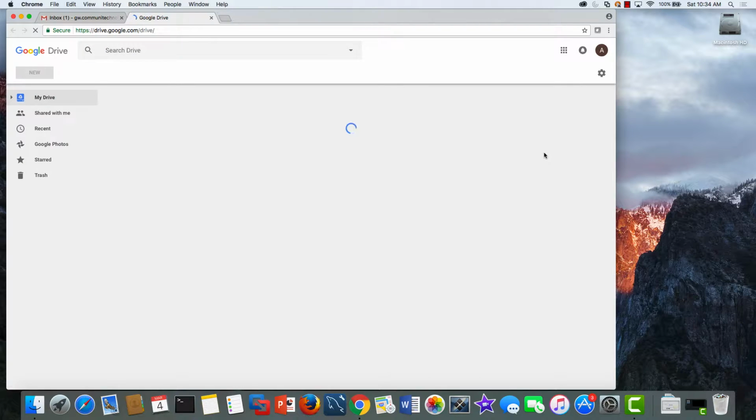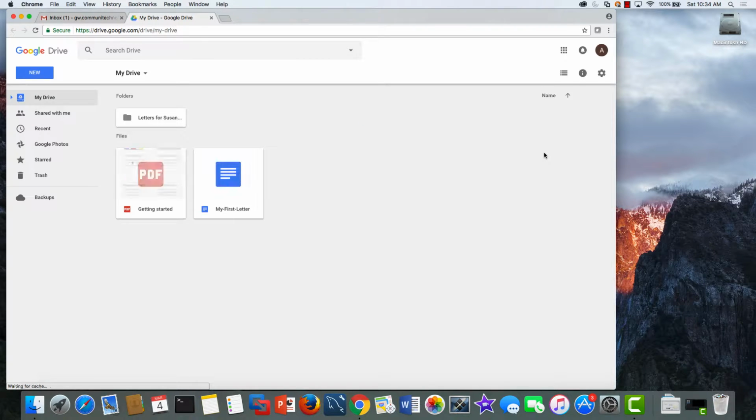Drive. And Google Drive, it was actually renamed G Suite, S-U-I-T-E. This is your gateway to Microsoft Office type applications that you don't need to have installed on your computer. In other words, Google Drive is wonderful because you can access it from any browser anywhere in the world. So if you're at your library, or if you're at home, or if you're at your child's school on one of their computers, you can access your Google Drive simply by being logged into your Google account and clicking on the keypad and hitting Drive.